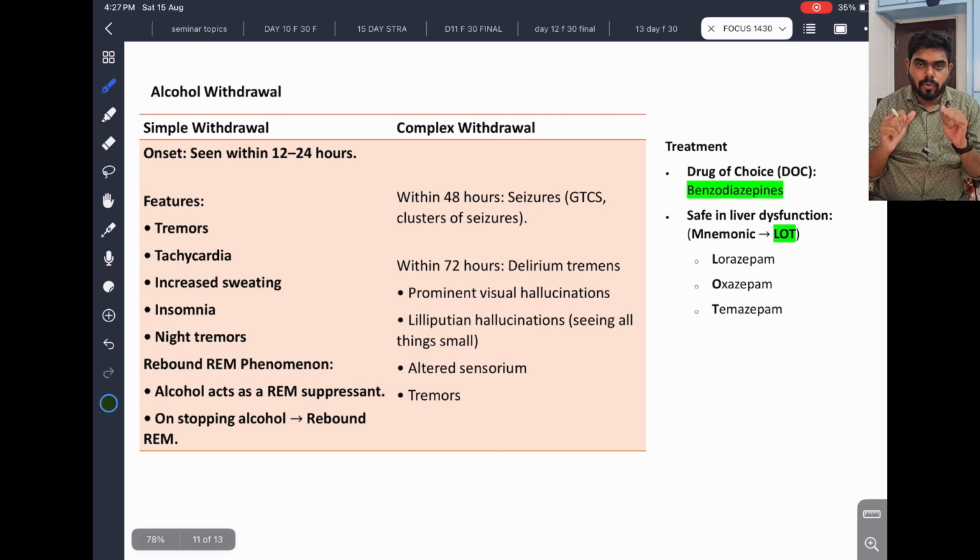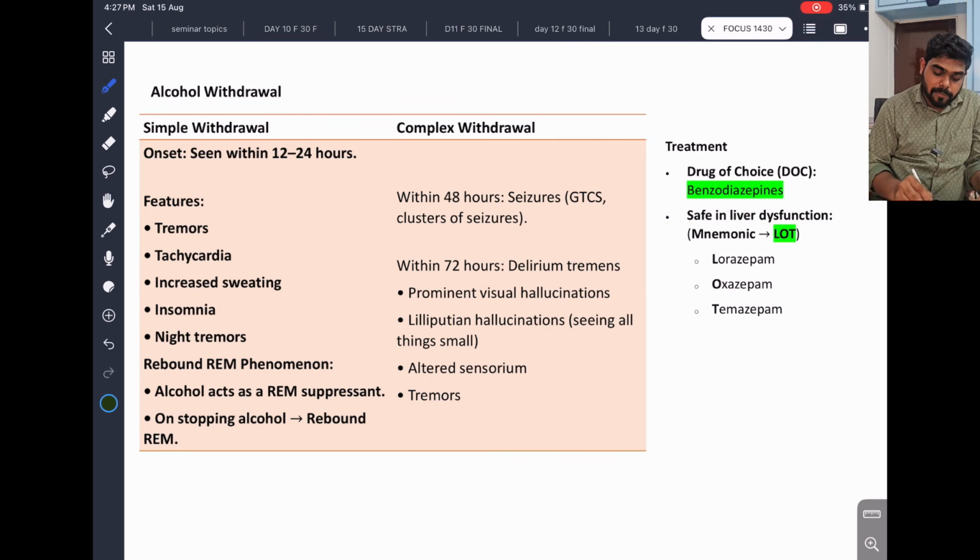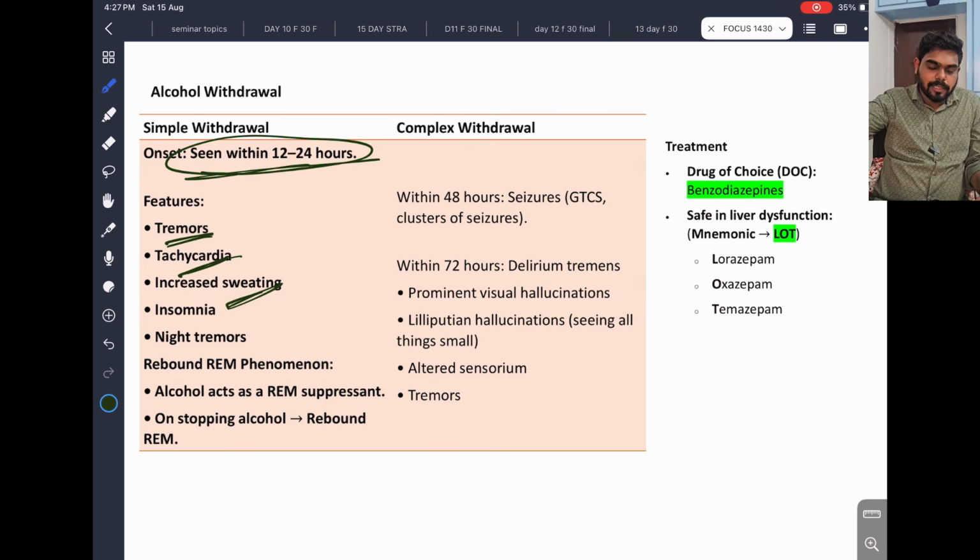And the last topic is alcohol withdrawal. Very, very important. We know chronic alcoholics have some problems. So when they suddenly stop the alcohol, they have some withdrawal symptoms. Simple withdrawal and complex withdrawal. Simple withdrawal is seen within 12 to 24 hours, within a day: tremors, tachycardia, increased sweating. So you will see in the casualty, people who drink heavily suddenly stop, and on the first day, second day, third day, they will come to the casualty with different features.